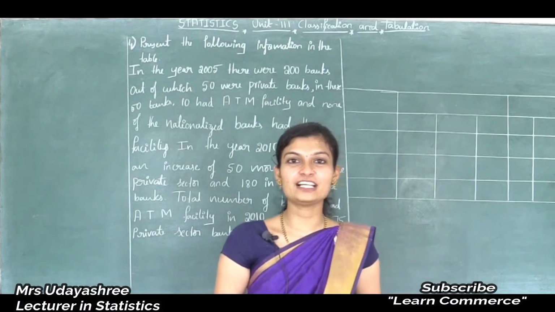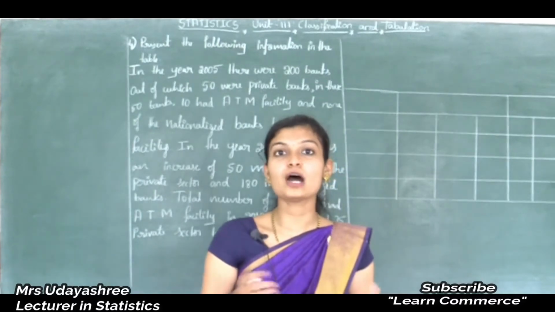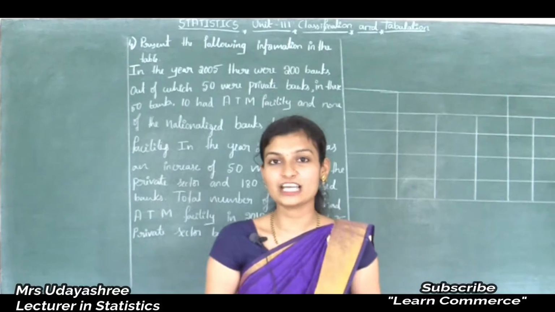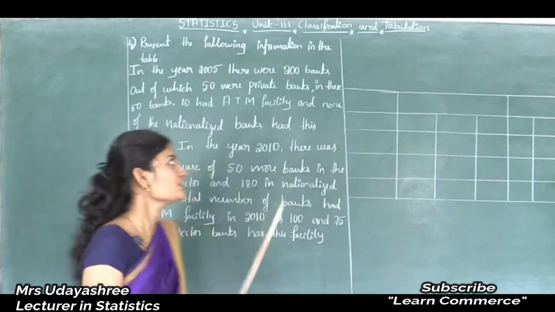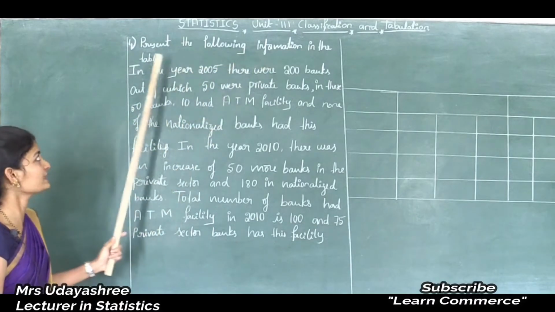Hello everyone, welcome to First PUC Statistics online classes. In the previous class we had discussed how to tabulate the given information. In this class we are going to discuss a similar type of problem, that is problem number 4. The given problem is: present the following information in a table.